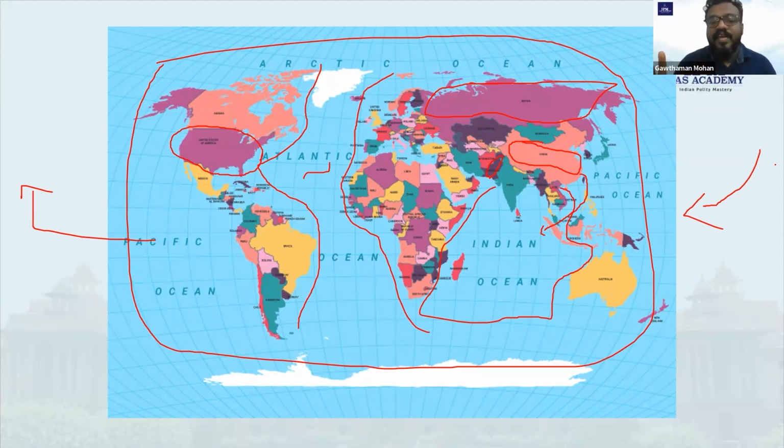For that, a very clear idea about the map is important. I hope you bought the atlas. We have already told you that you need to buy the atlas, and it was mentioned in the geography class also. Atlas is very important. Why? Because when you're reading the newspaper, please keep an atlas with you. I think when you went through our map reading classes, I told you about the importance of maps.